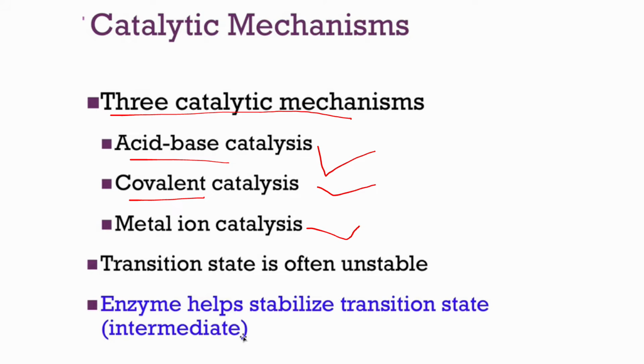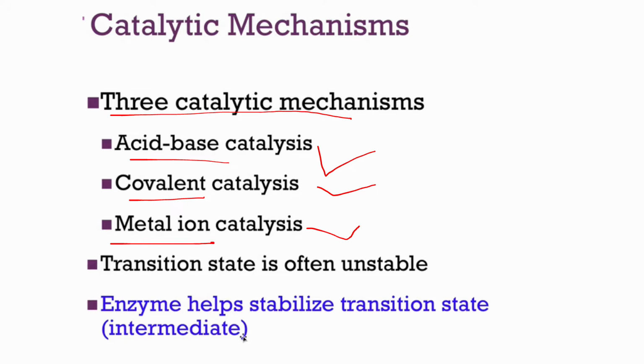That means the enzyme forms a temporary covalent bond with the substrate, and the example here is chymotrypsin. Chymotrypsin is a serine protease. Why is it a serine protease? Because a serine residue is present in its active site, and it plays a vital role in attacking the peptide bond, forming a covalent acyl enzyme intermediate, which is later hydrolyzed to release the product. That's how covalent catalysis works.